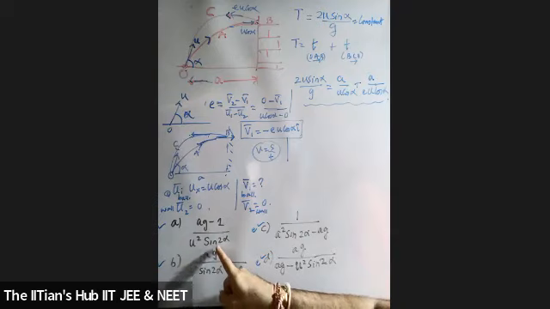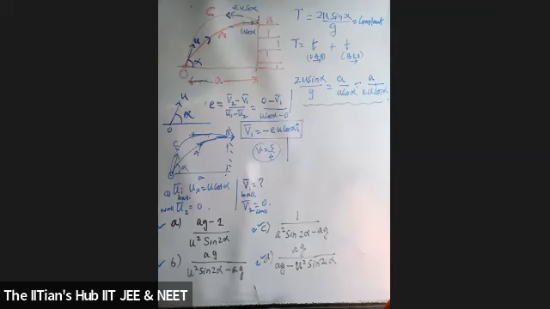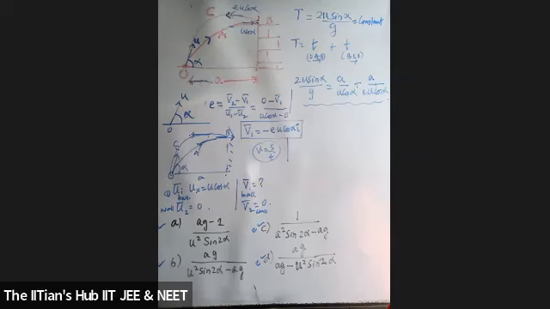But why did we use time? Of course, because I want to get my answer in terms of sine. We can use range also, no? My dear, in range, u square sin 2 alpha is the formula of range, right? What is the range in both the cases? It has to be the distance, so it's the same.